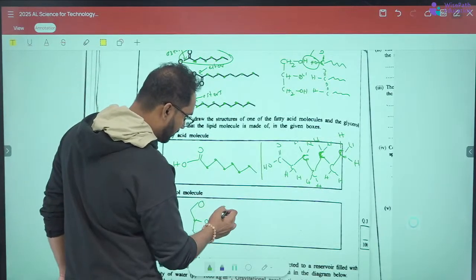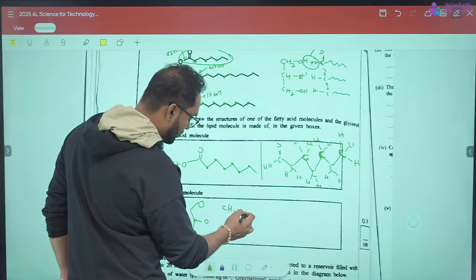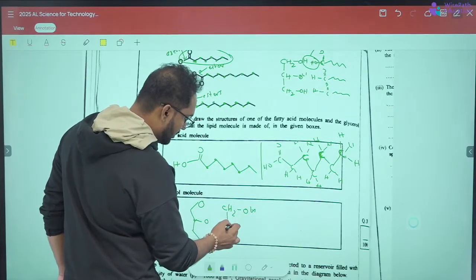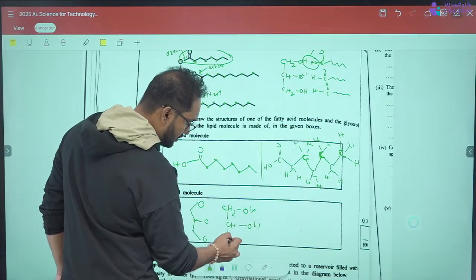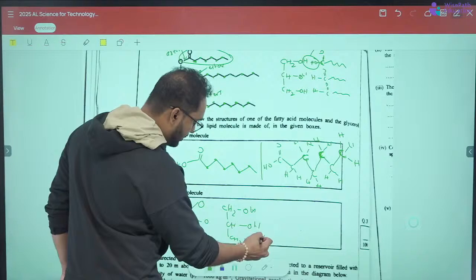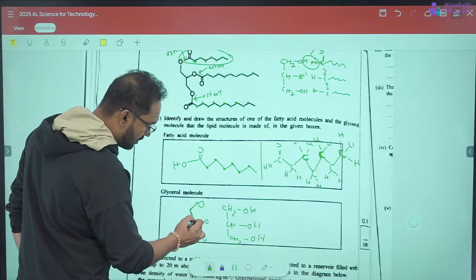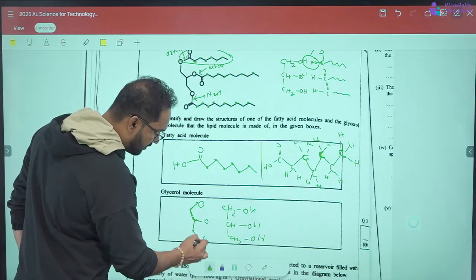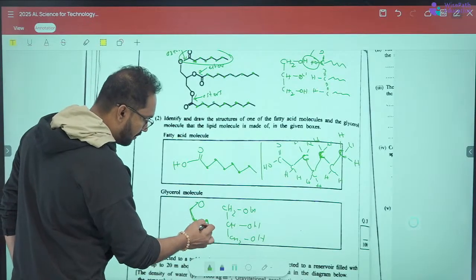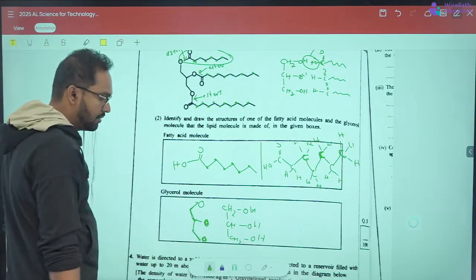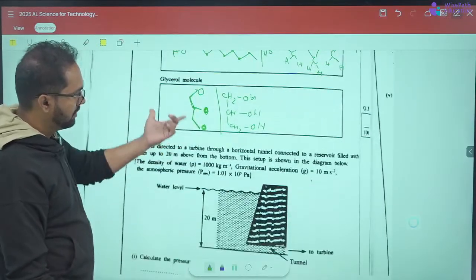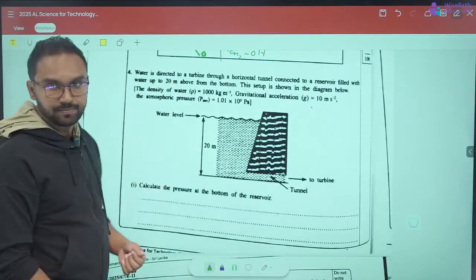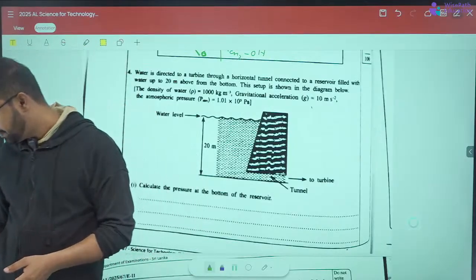If I draw it in a proper manner, like CH2OH, CHOH, and CH2OH is actually glycerol, or this one. So each and every bend represents a carbon, right? Both of the structures are correct, right? So come to the fourth one, right? Come to the fourth one.